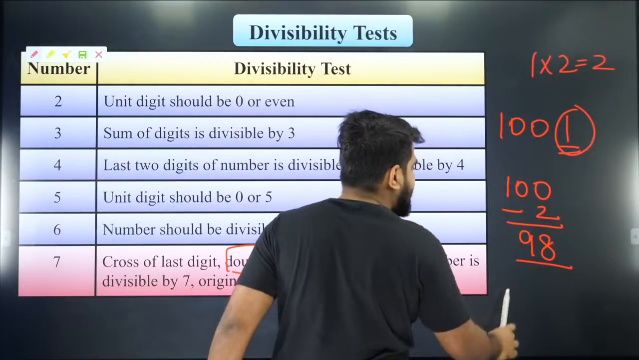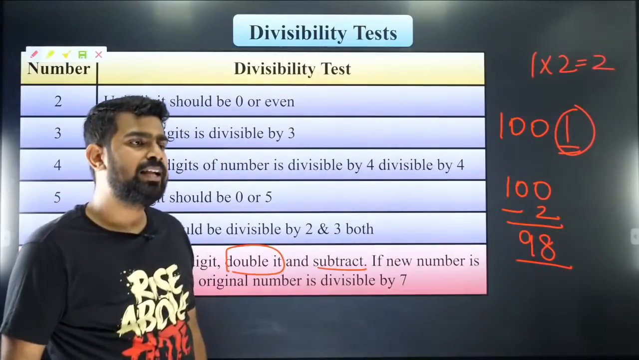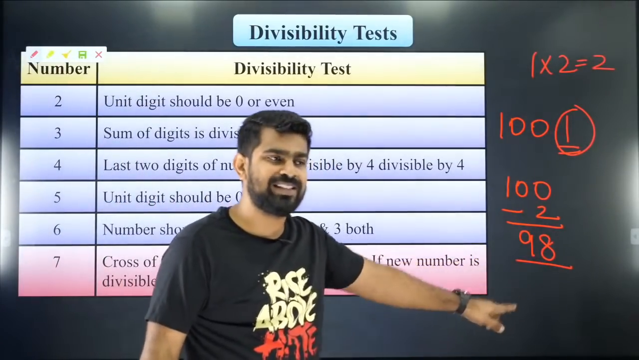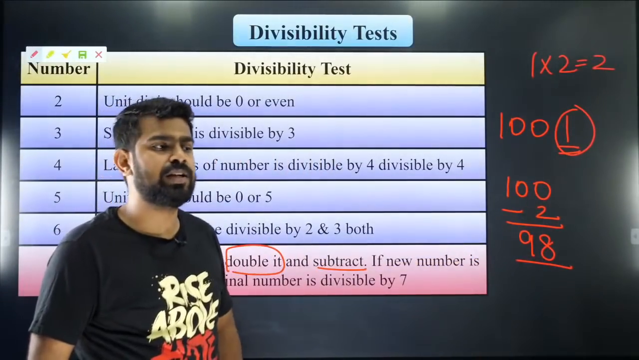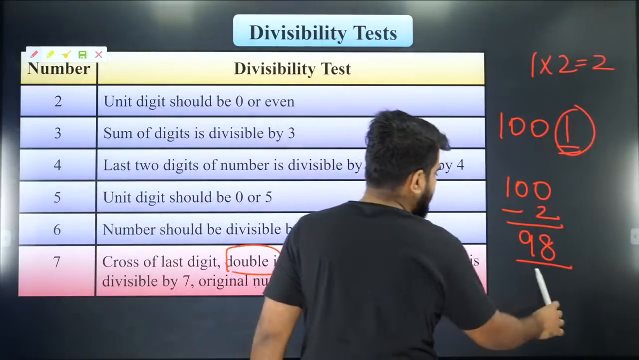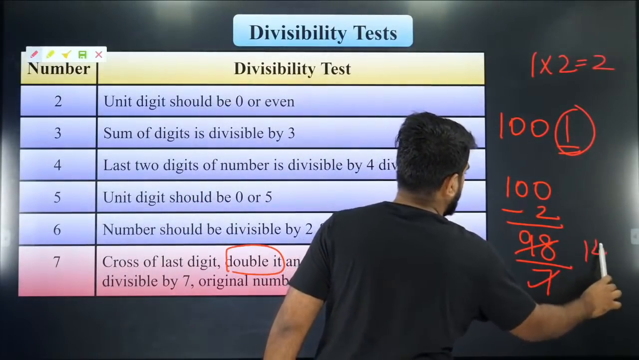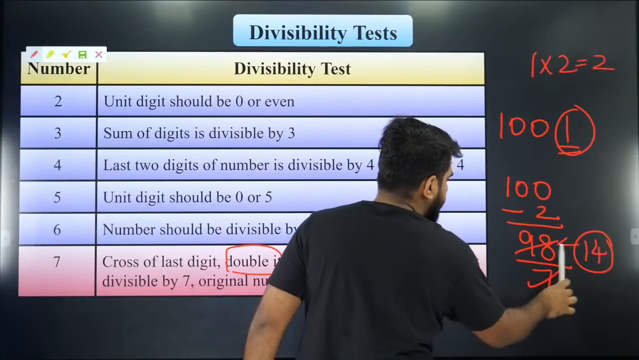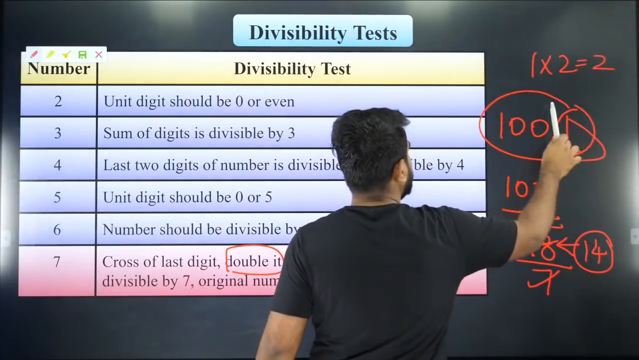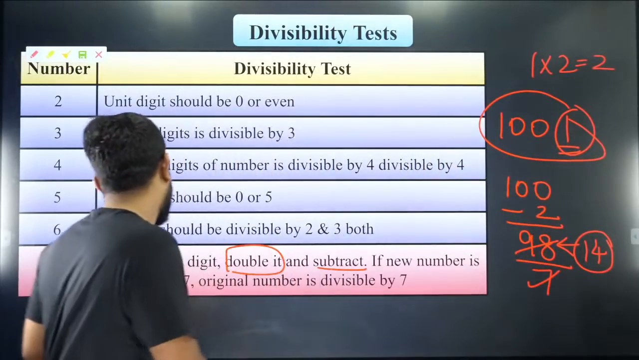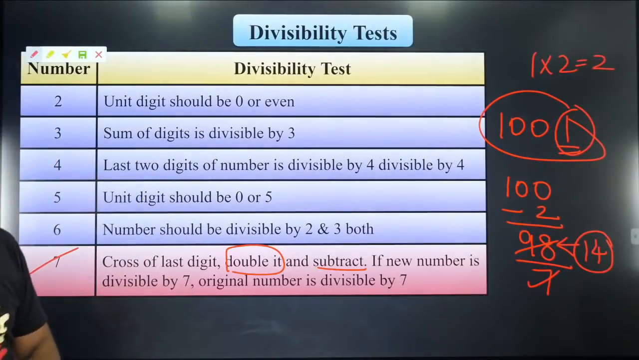So is 98 divisible by 7? Can you guys think about it? Yes. 98 is divisible by 7 because it goes 14 times. So if this is divisible by 7, then the original number is also divisible by 7, and that is how you check divisibility by 7.